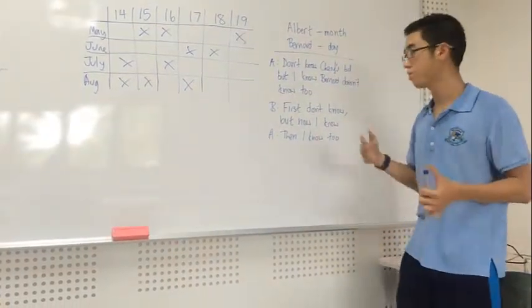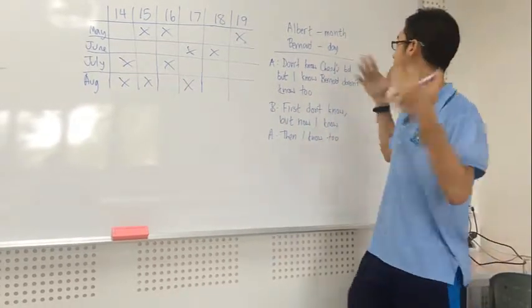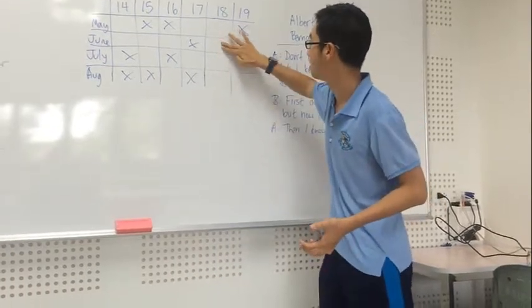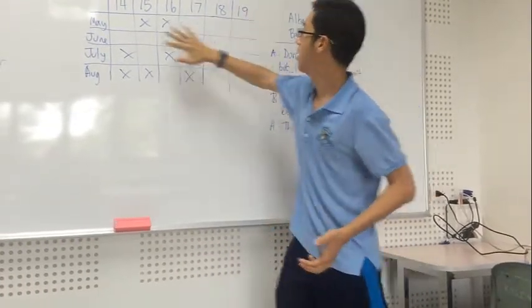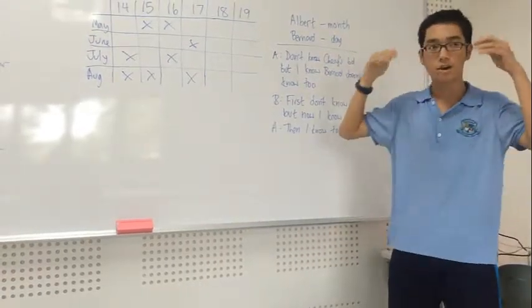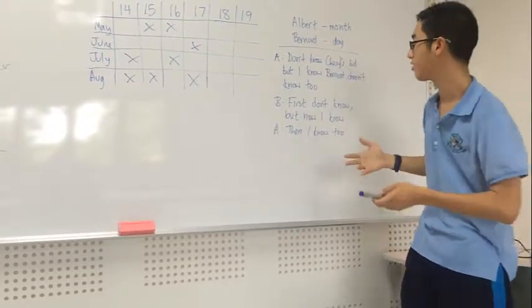So I'm going to go through the logic here. He knows that Bernard doesn't know. Bernard doesn't know, so it can't be one of the unique days, so it can't be the 18th or 19th. But this time we're not going to cross out these 3 dates, because we're going to assume that this is a fact and it was not by Albert figuring it out himself.